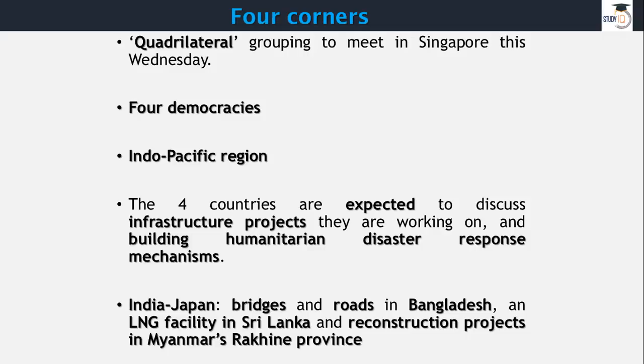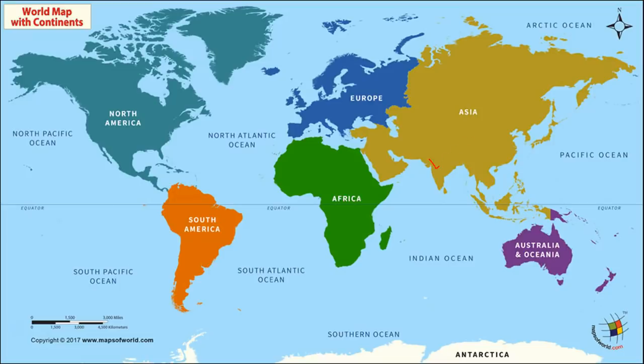Now this Four Corners is about Quad or quadrilateral. Now this quadrilateral or Quad is about four democracies coming together. And these four democracies are, of course, India, then you have Japan, Australia and USA. These are the four countries. They form this group called Quad.